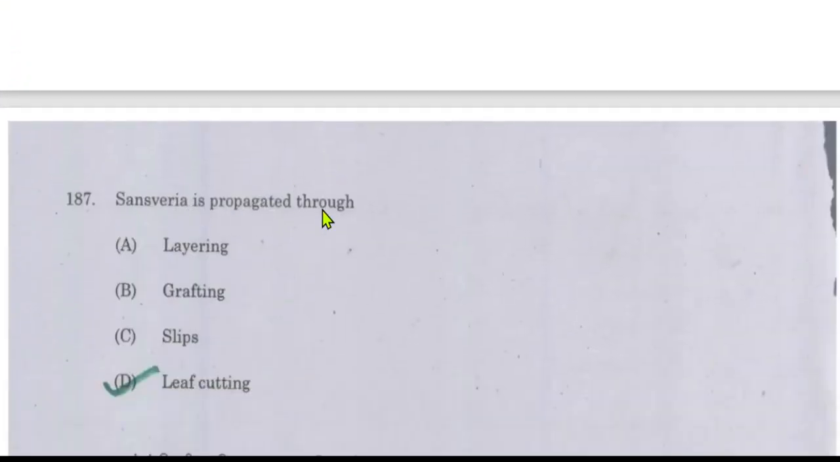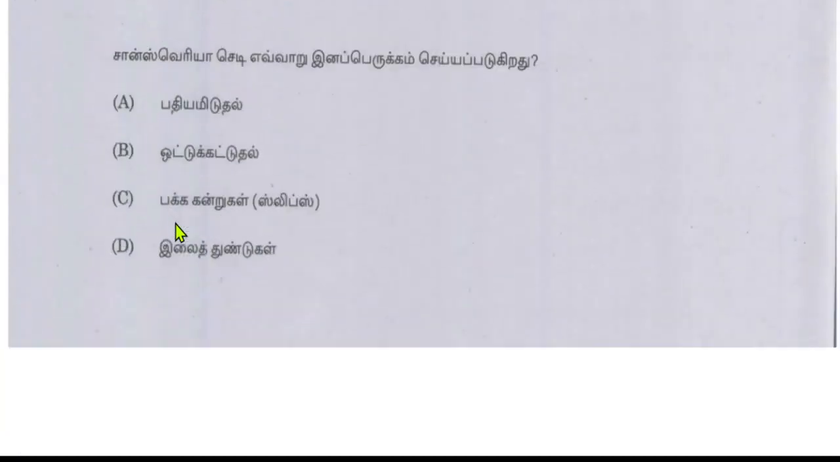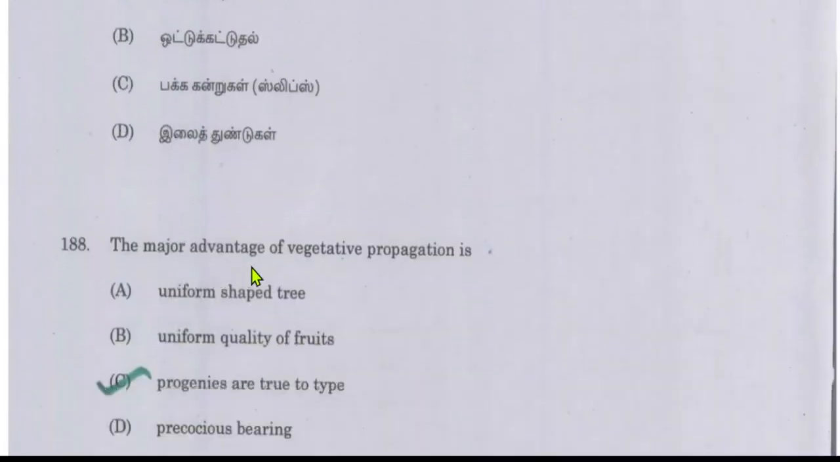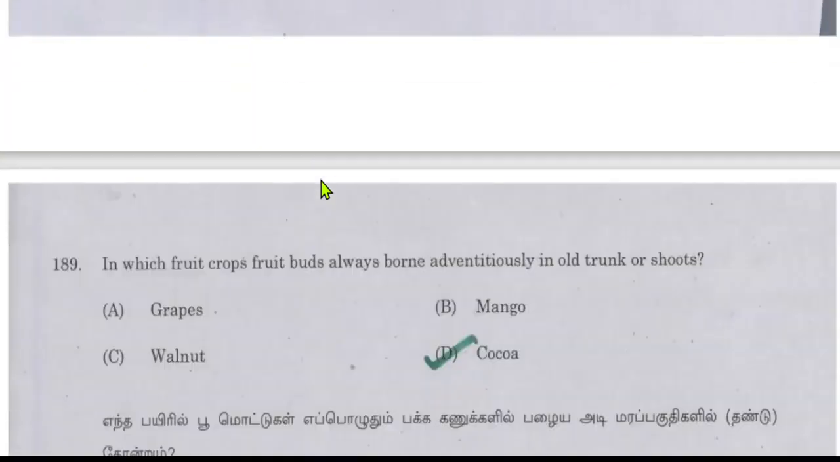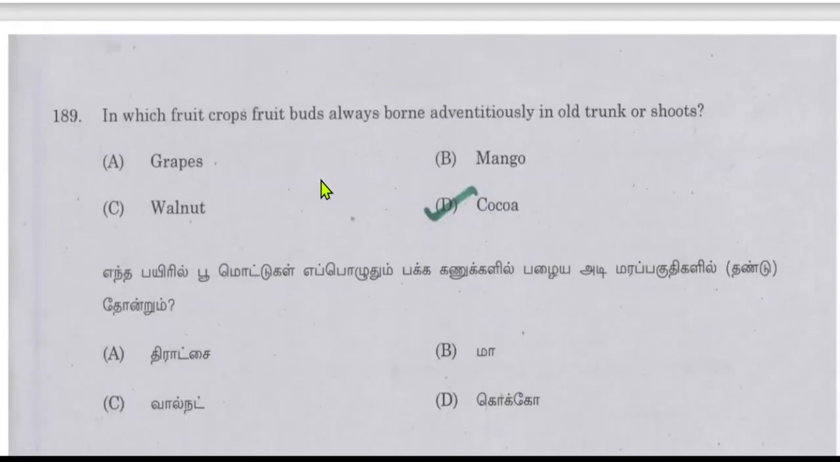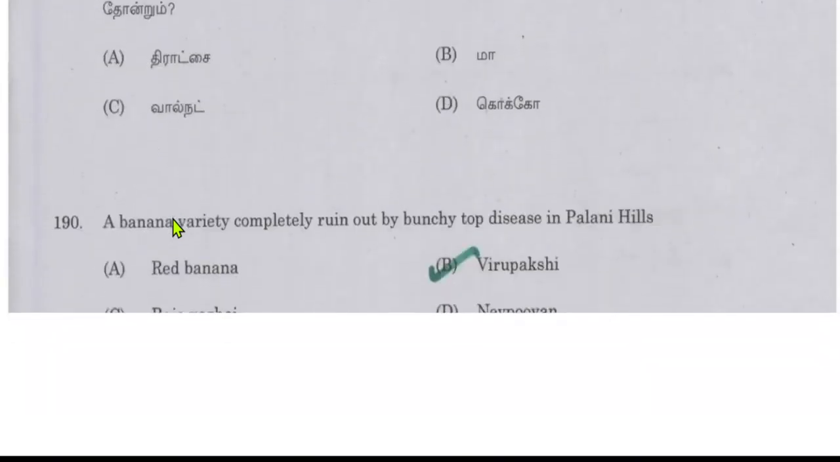Sansevieria is propagated through leaf cutting. The major advantage of vegetative propagation is that progenies are true to type. So the major advantage of vegetative propagation is that the progenies will be true to the type of the parent. In which fruit do buds always arise adventitiously on old trunk or shoots? Among these fruits, it is cocoa.